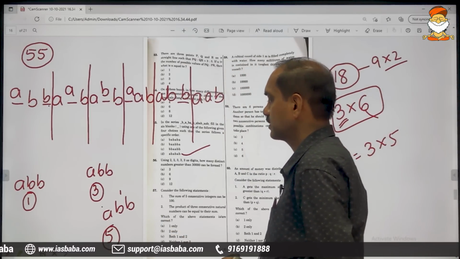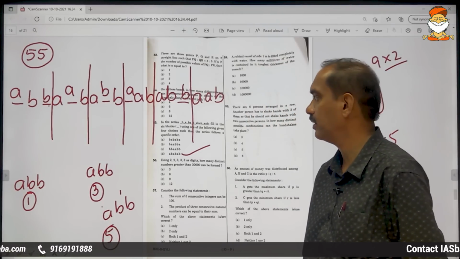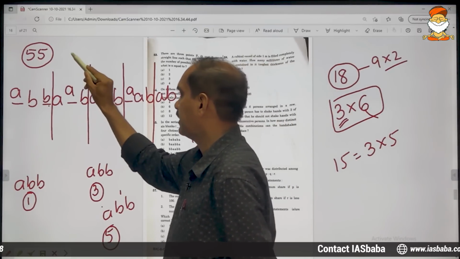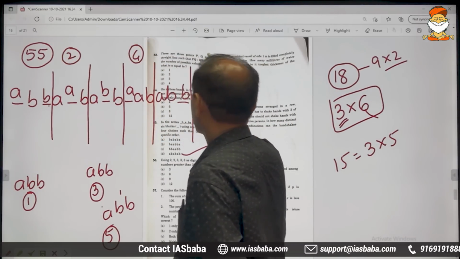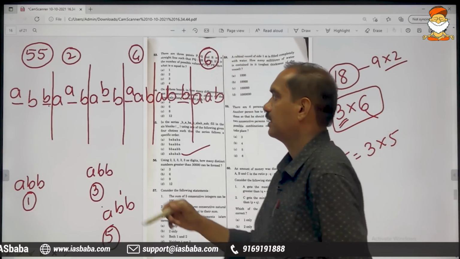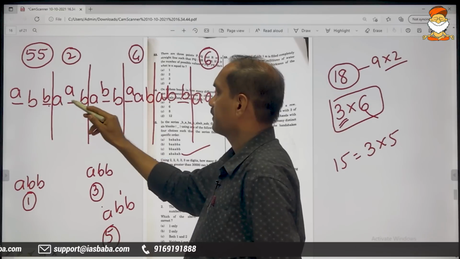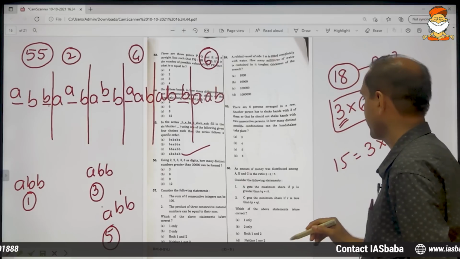So first, third, fifth, all are the same: ABB, ABB, ABB. Now let us study the connection between second, fourth and sixth group alternately. So second, fourth and sixth: AAB, AAB, AAB.